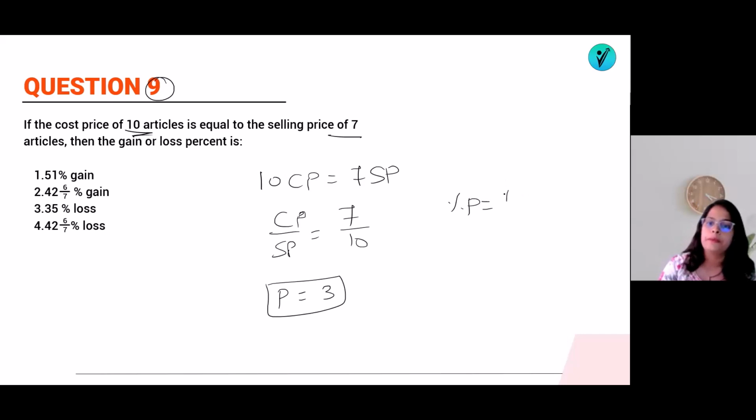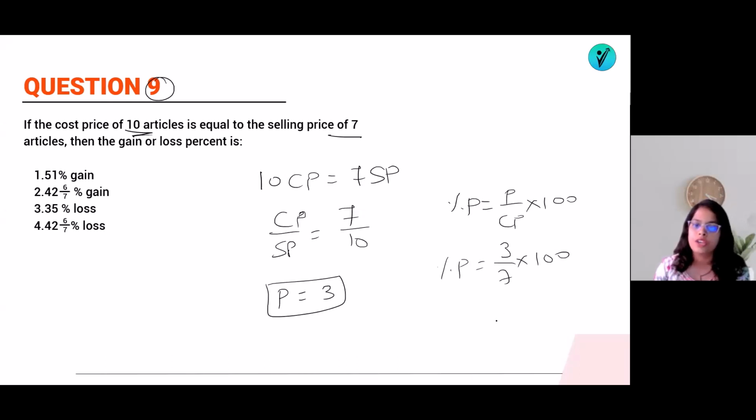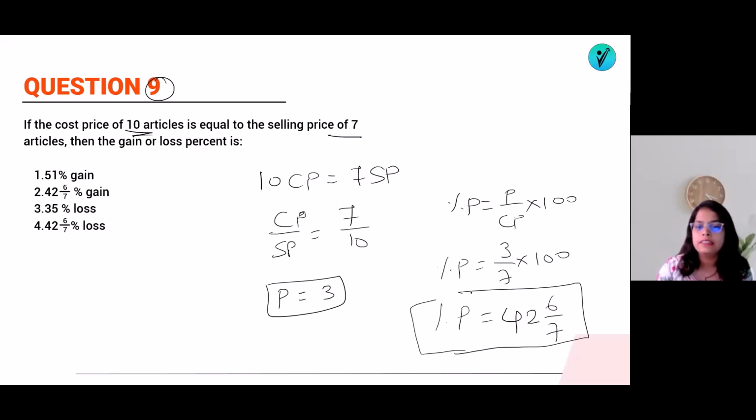Percent profit is P by CP into 100. We know that, right? So 3 by 7 into 100. 3 by 7 into 100 is the percent profit. 1 by 7 का रेशियो होता है 14, 2 by 7. So 3 by 7 का आएगा 14 into 3, 42, 6 by 7%. Or you can do it 300 by 7. It will be 42, 6 by 7 percentage gain. That means option number 2 is the answer.